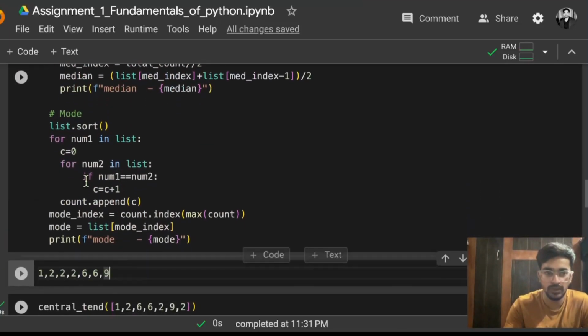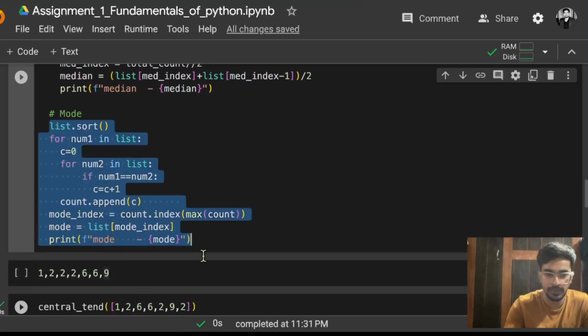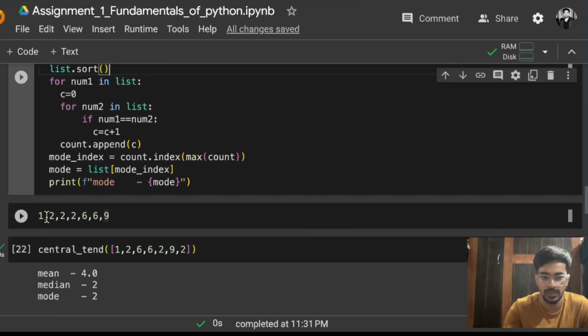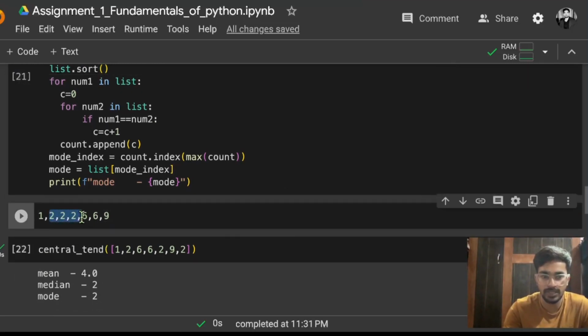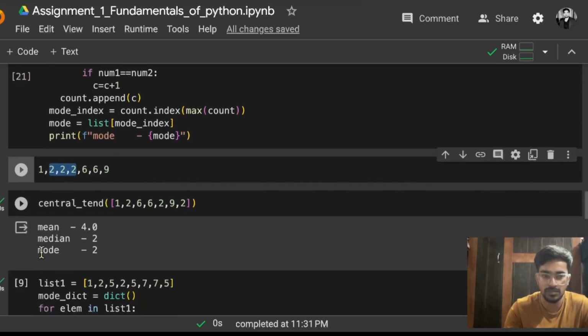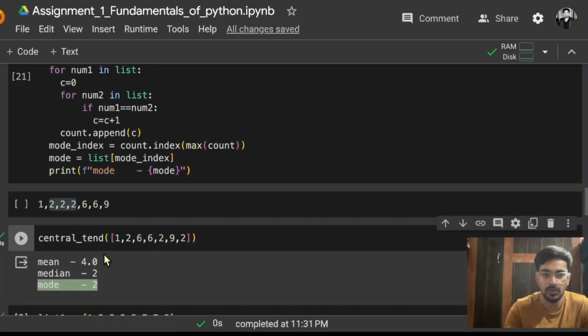Now we are going to explain how mode is working. So first of all, what is mode? Simply, among all the numbers passed to you, the one with the most occurrences. So the number with the maximum number of occurrences will actually be the mode. For example, in these numbers you can see that 2 has the maximum count. 2 is there 3 times, 6 is there 2 times, and 1 and 9 are there once each. So that means 2 has the maximum count, so it should be returned as the mode. That is why it is returning mode as 2.